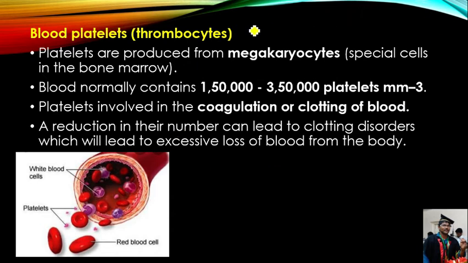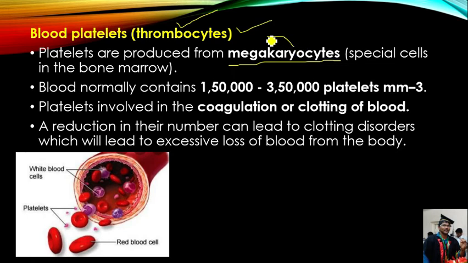Then finally we have to discuss the blood platelets. The blood platelets are also called thrombocytes. The blood platelets are formed from the megakaryocytes which are present in the bone marrow. Megakaryocytes are also one type of bone marrow cells.